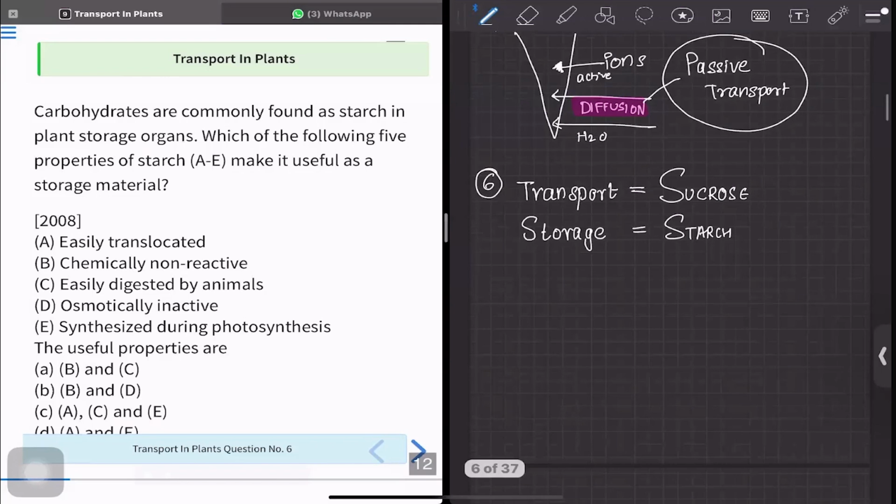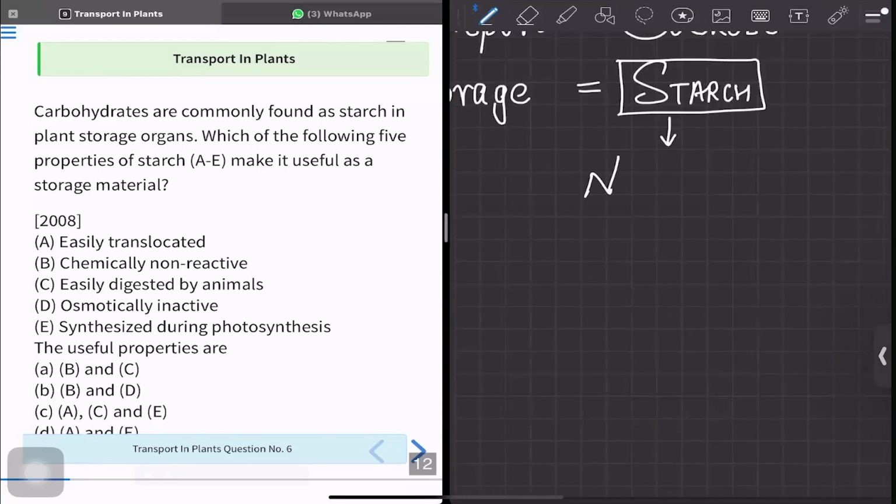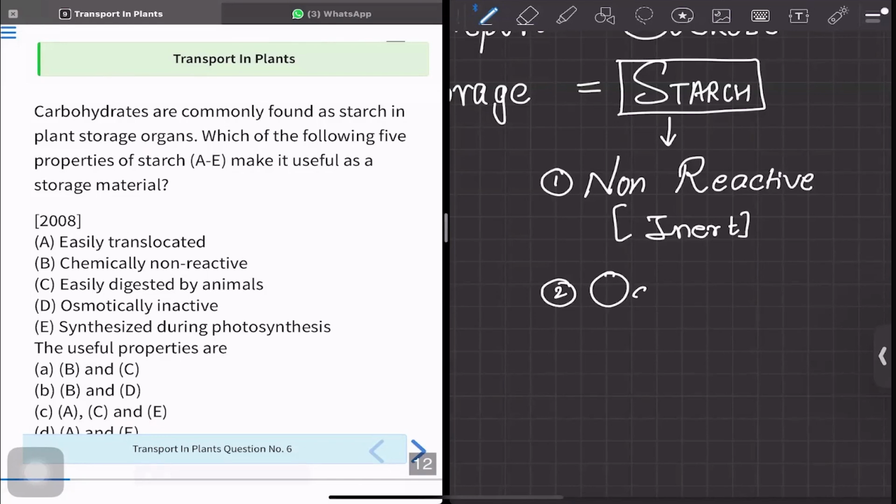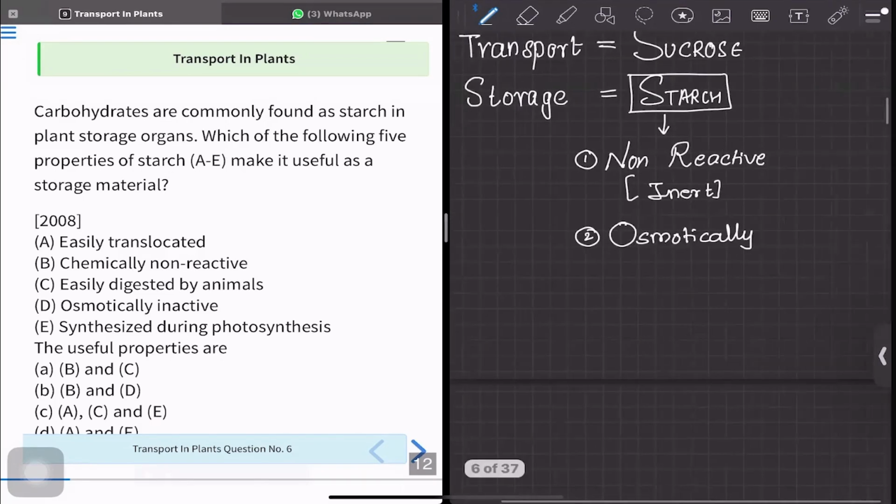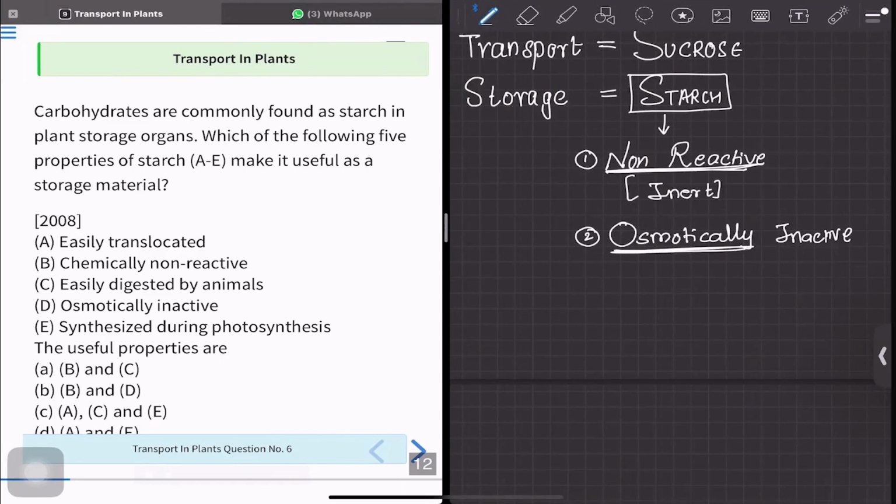Starch is preferred because it will be non-reactive. Non-reactive, that is, inert. It stays inert first. Second, it is osmotically inactive. It will not cause any osmotic gradient formation. These are the two reasons, the factors that help starch to store.